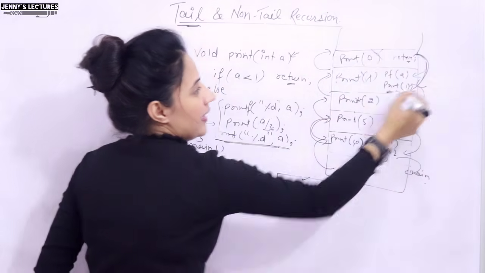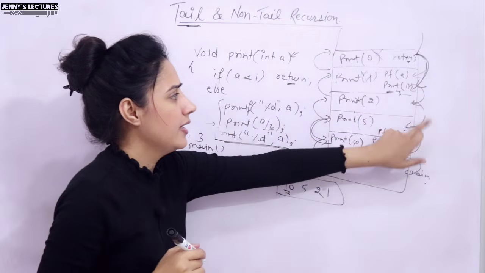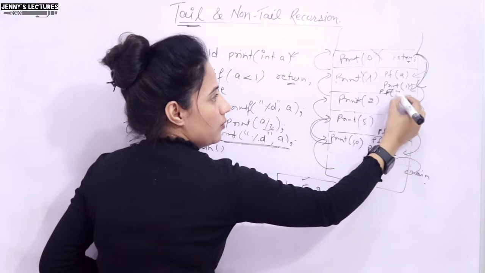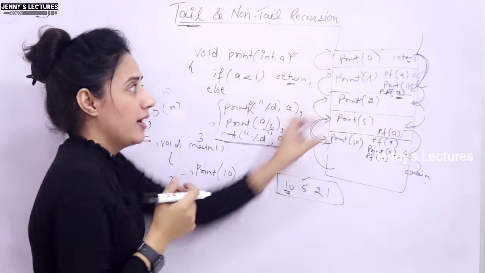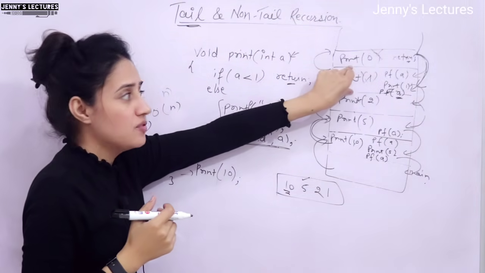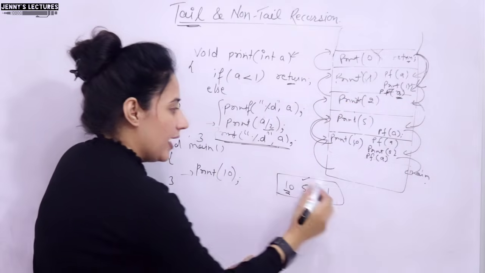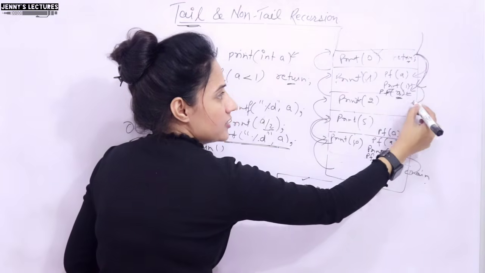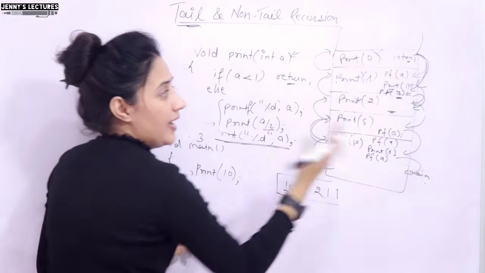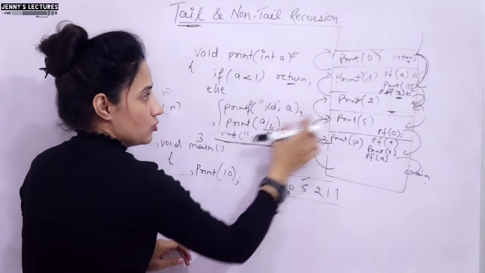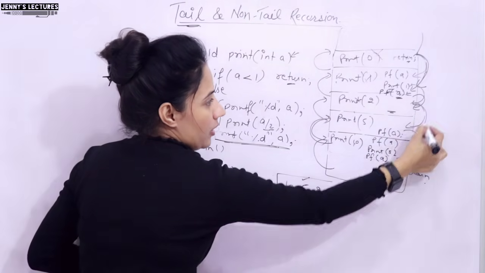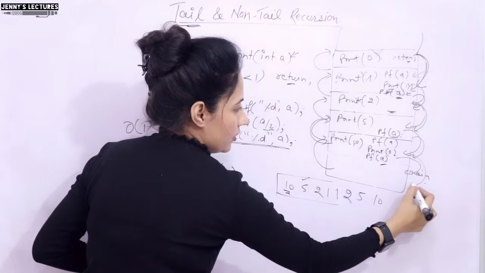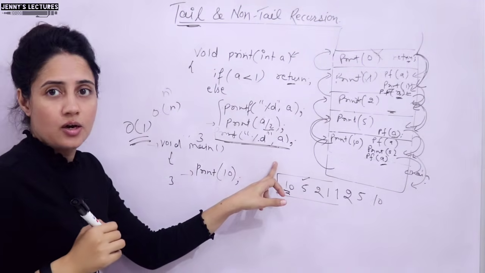So after returning here, it's not like we simply return. After this return we still have one more statement. We are going to print A again, and in this activation record for this function call, the A value is 1. So again 1 would be printed. After executing this task, we return back, and here again the A value would be printed after this call. So A value is 2. Now back, here A value would be 5. Now back, here A value would be 10. Now we are in the main function. So this would be the output of this program.